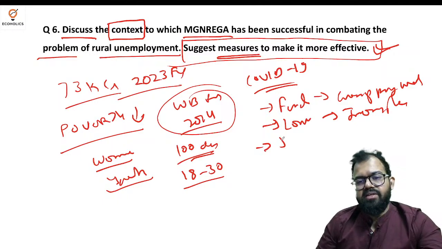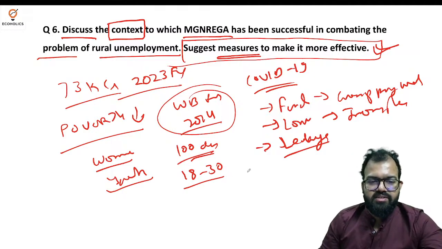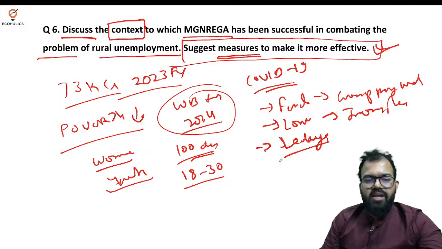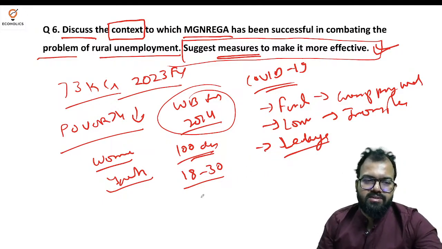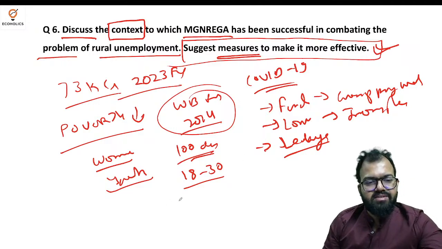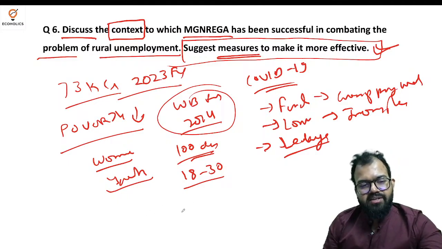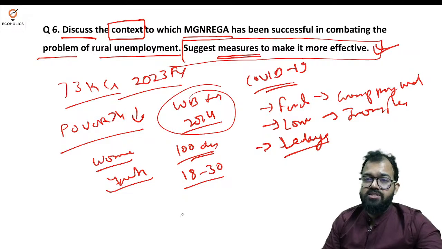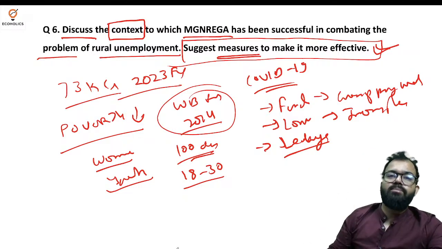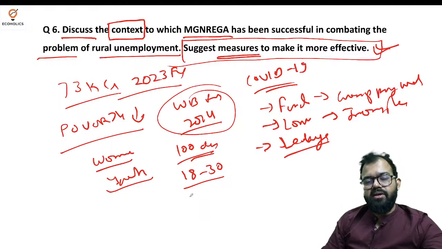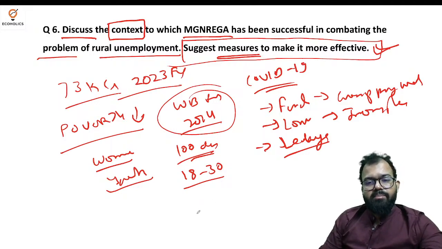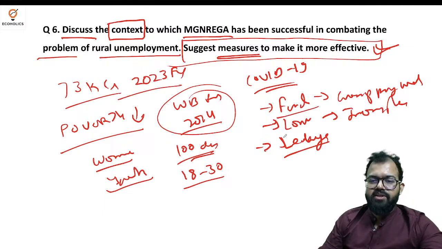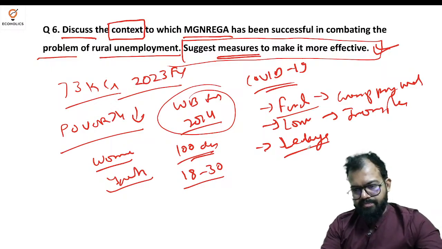And then the leakages, which are very vital: fake job cards, double names, not updating records on time, etc. Some measures we can take: strengthen the scheme, interdepartmental coordination, gender wage parity, and immediate work allocation, so that if I need work, I do not remain unemployed for long before I get work. And empower the Gram Panchayat, with quick disbursal of funds. This is how you can frame your answer. I hope this makes sense.